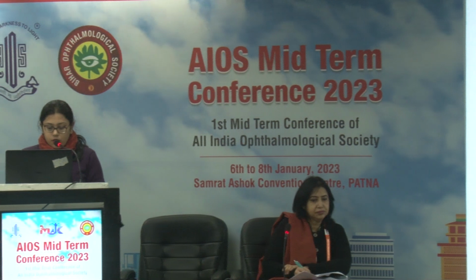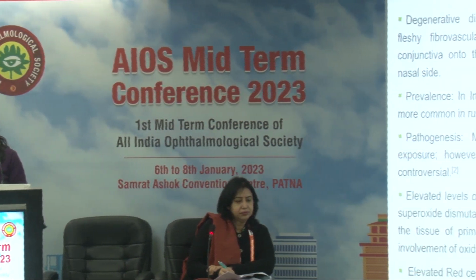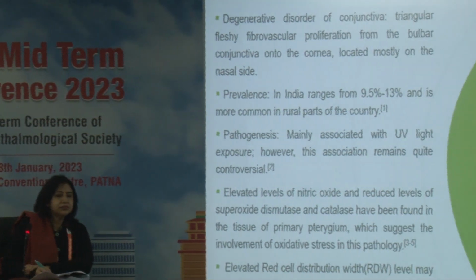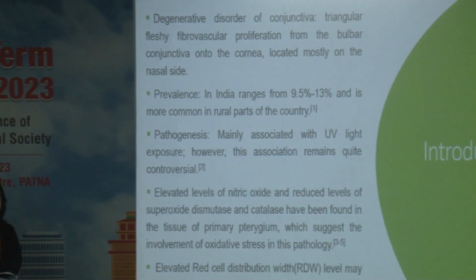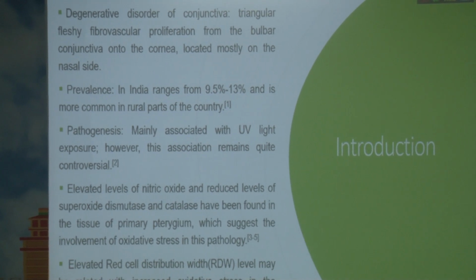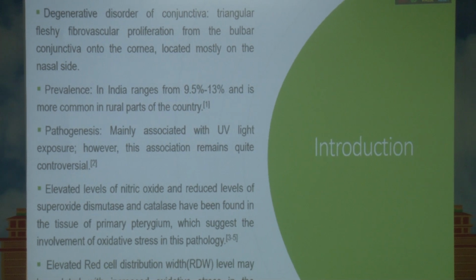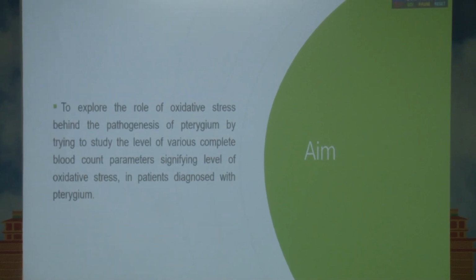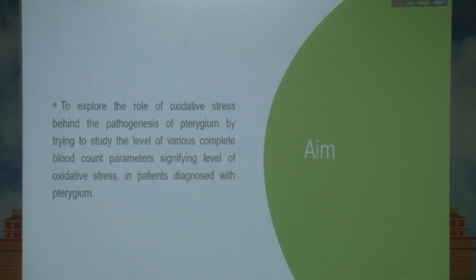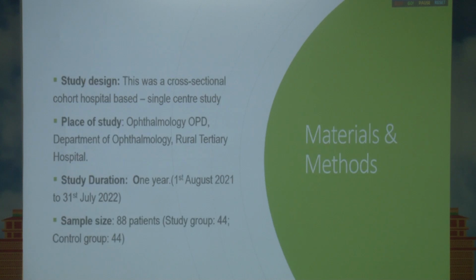Therefore, the role of other factors is also being studied. Elevated levels of nitric oxide and reduced levels of superoxide dismutase and catalase have been found in the tissue of primary pterygium, which suggests the involvement of oxidative stress in this pathology. Elevated red cell distribution width levels may be related to increased oxidative stress in the presence of pterygium. In our study, we wanted to explore the role of oxidative stress behind the pathogenesis of pterygium by studying the level of various complete blood count parameters signifying the level of oxidative stress in patients diagnosed with pterygium.